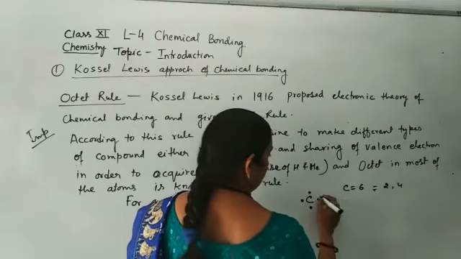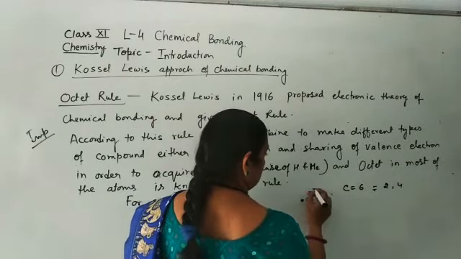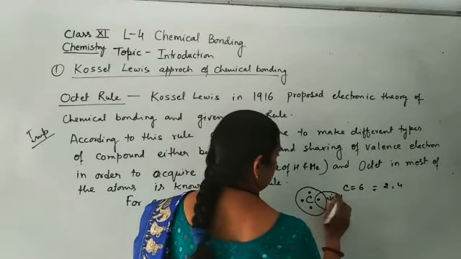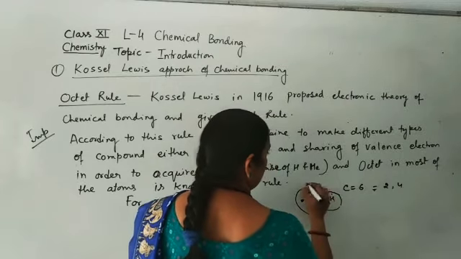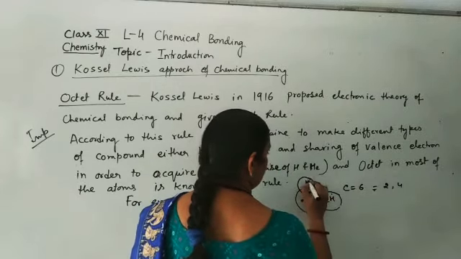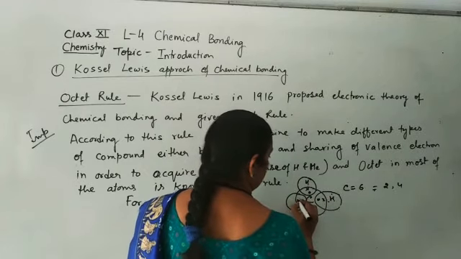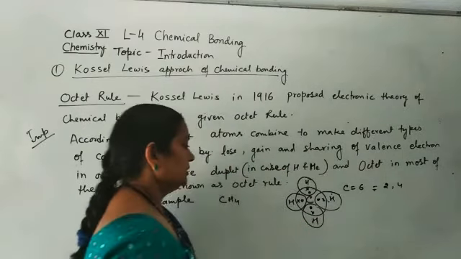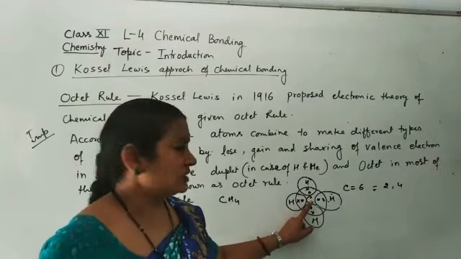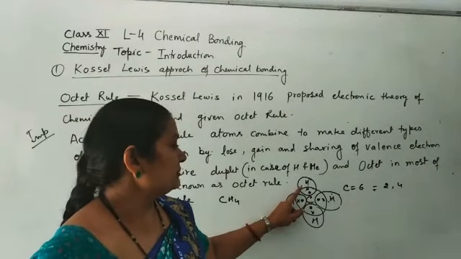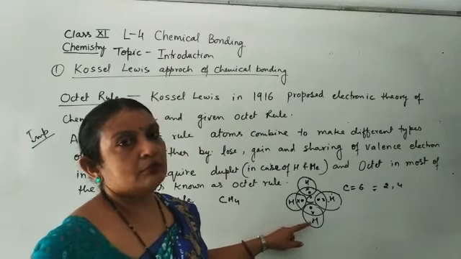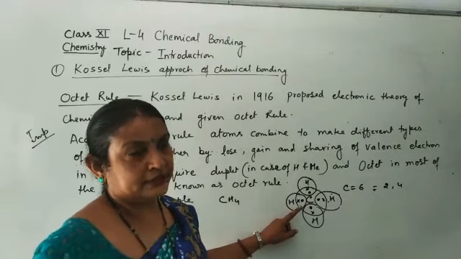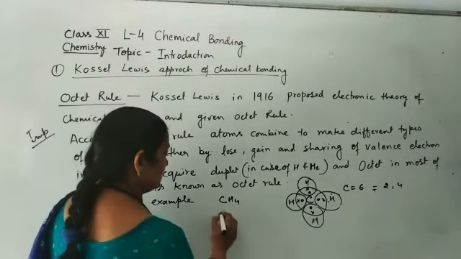So what is it doing? It is sharing electrons with 4 hydrogen atoms for completing its octet. See, here the 8 electrons are completed with the carbon and the duplet is completed with the hydrogen. Here both atoms are satisfied because their duplet and octet are completed, and they exist in the molecule and it is stable.